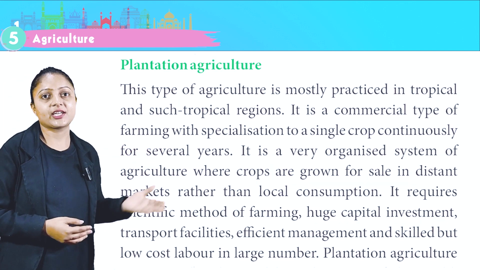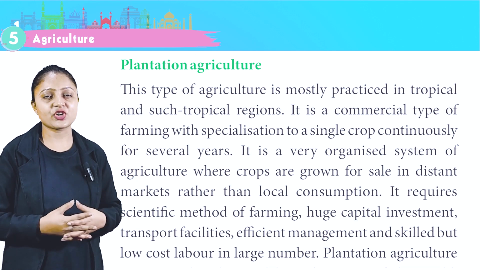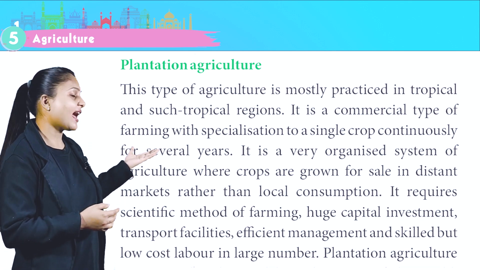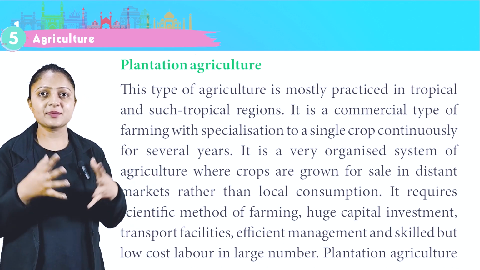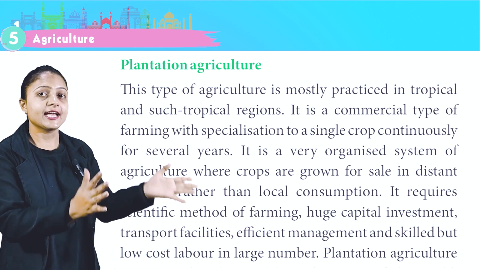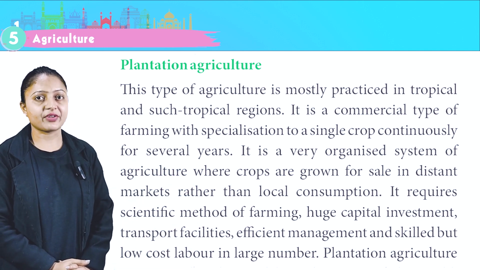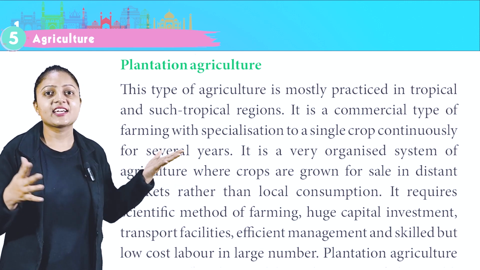Plantation agriculture. This type of agriculture is mostly practiced in tropical and subtropical regions. It is a commercial type of farming with a specialization to a single crop continuously for several years. It is a very organized system of agriculture where crops are grown for sale in distant markets rather than